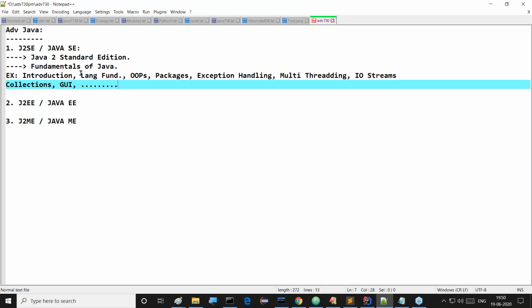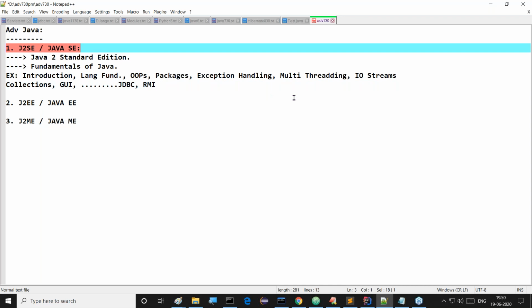I'm going to include two more topics. Guys, please recognize this. What are the two more topics we are providing later? JDBC is possible, and another thing is RMI. These two are also part of J2SE, that means Java 2 Standard Edition, Java Standard Edition, whatever it may be.